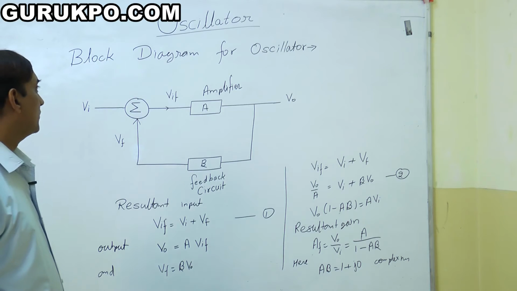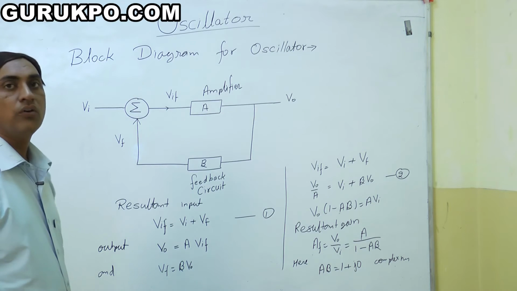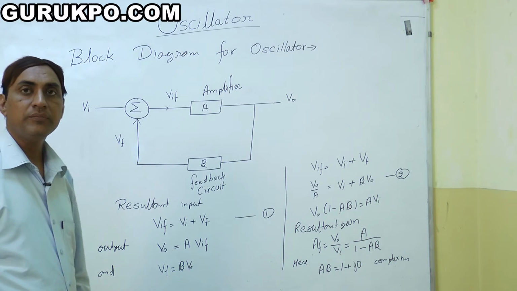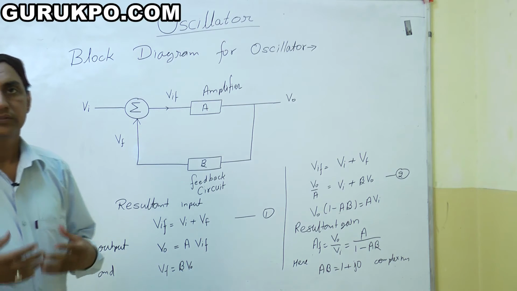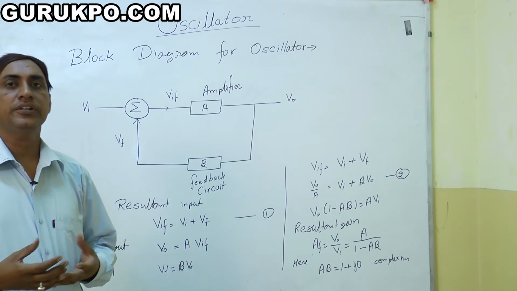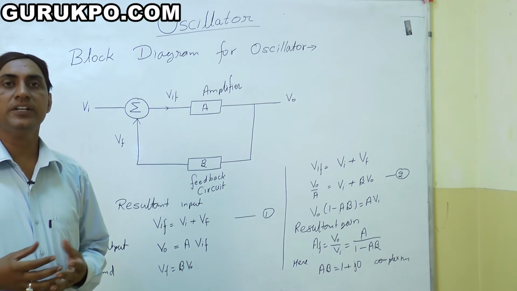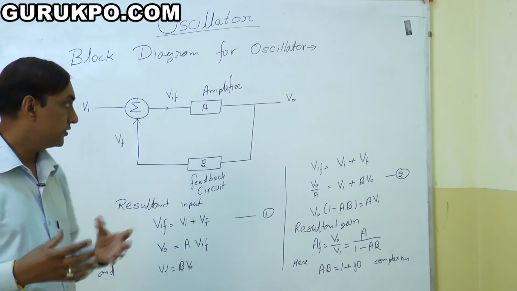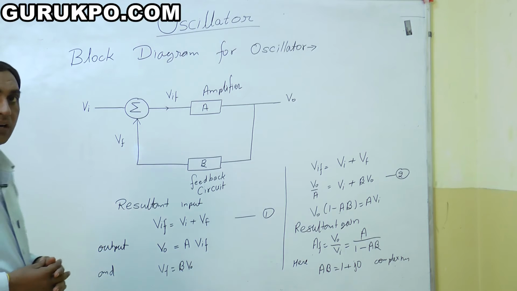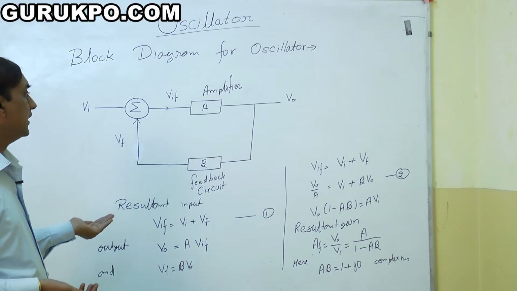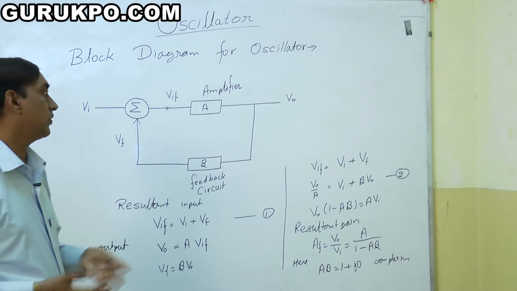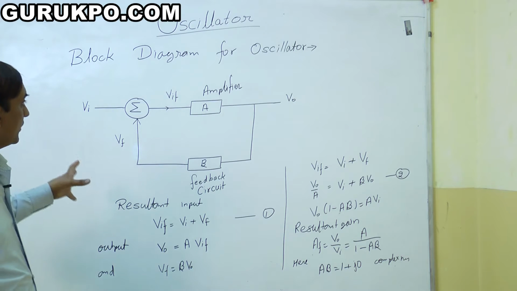Now we are talking about the block diagram of the oscillator. Block diagram means how we can create an oscillator, what the design of an oscillator is. This is very simple. We have an input signal, then we get the resultant in output form. So this is the block diagram.